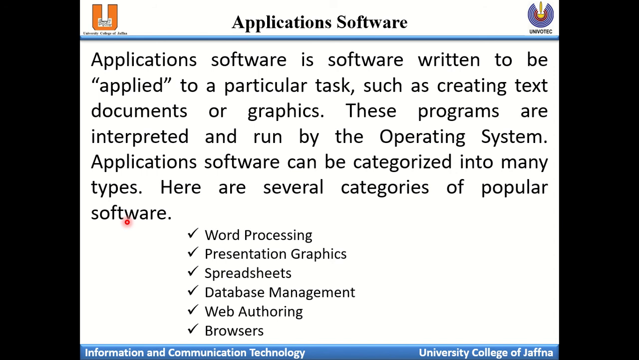Normally application software is created to achieve a specific task. This runs on the operating system. There are several categories of application software. We can categorize them like this: word processing, presentation and graphics, spreadsheet, database management, web authoring, browsers. In these types we can classify the application software.